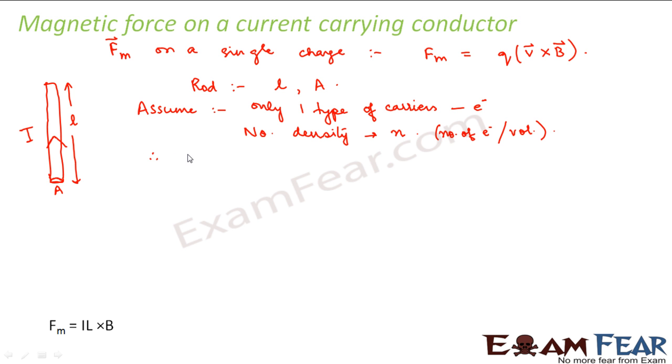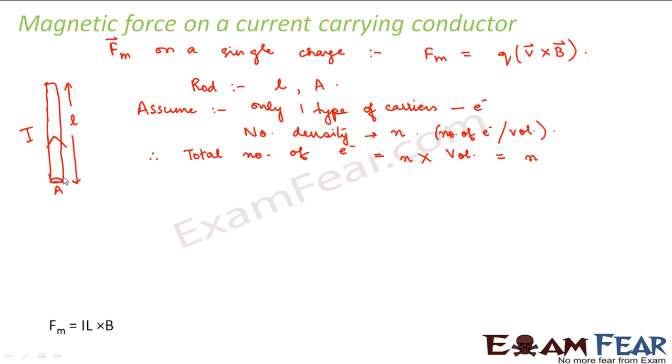So what will be the total number of electrons in this rod? The total number of electrons will be equal to the number density multiplied by the volume of the rod, because number density is the number of electrons per unit volume. And what is the volume of the rod?